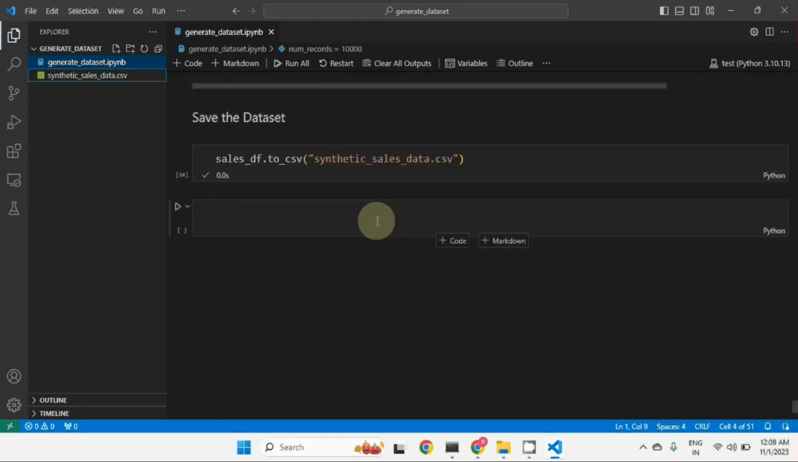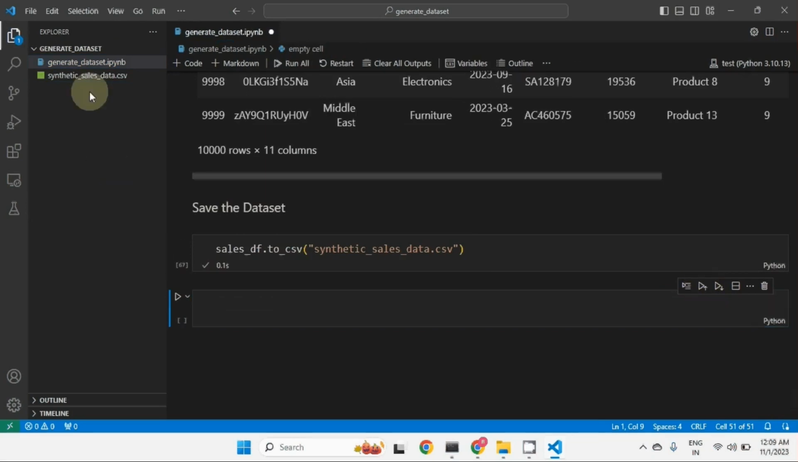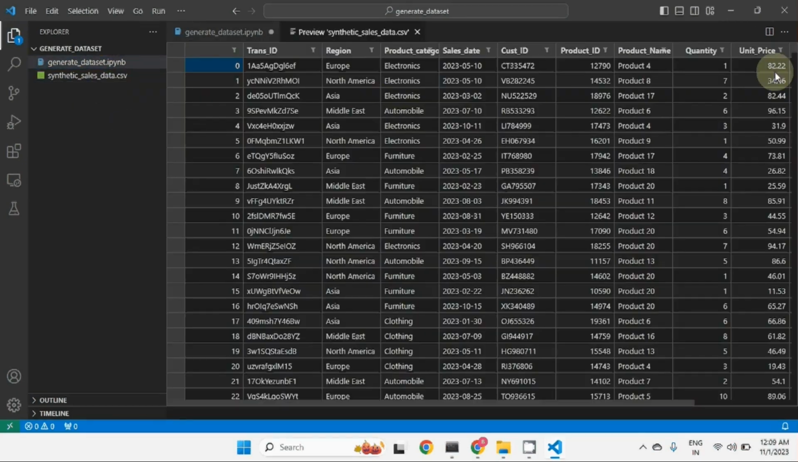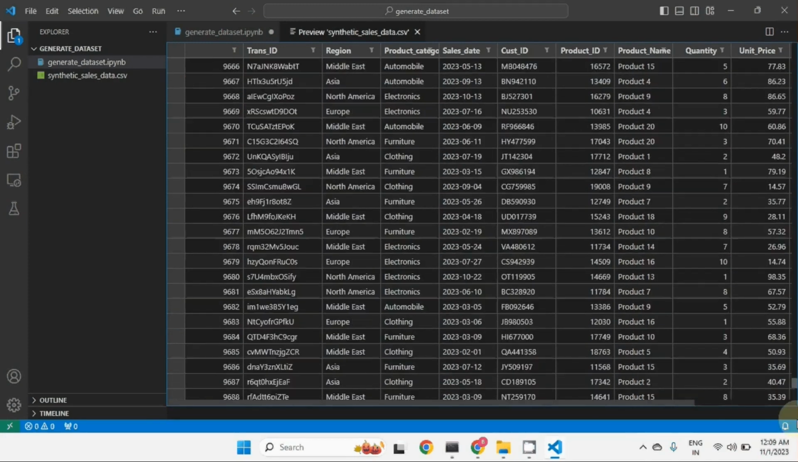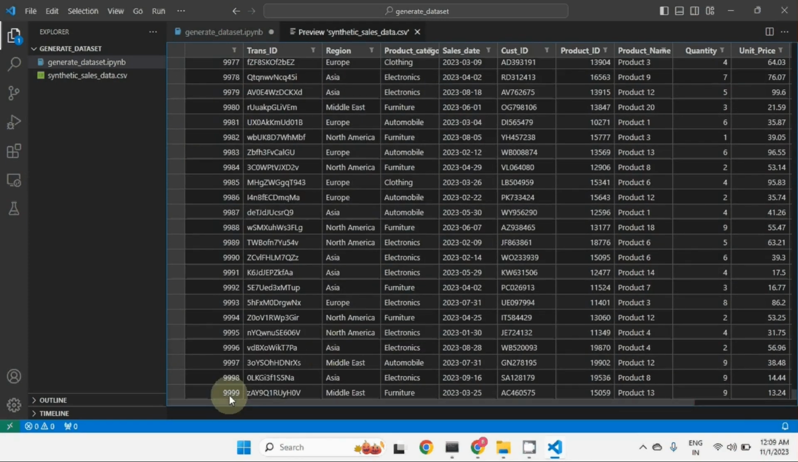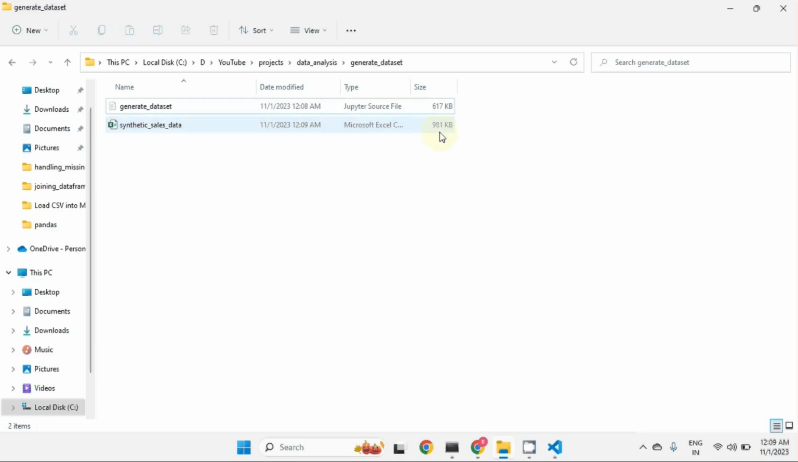Let me go down and run all the cells, executing all the above cells one by one. It has generated now, so let us open the preview and see how many records we have. See, we have 9,999, since we started with 0, so 10,000 records are generated. Let's observe the size. Let me refresh this. We got 981 KB, whereas earlier it was 98 KB, right?